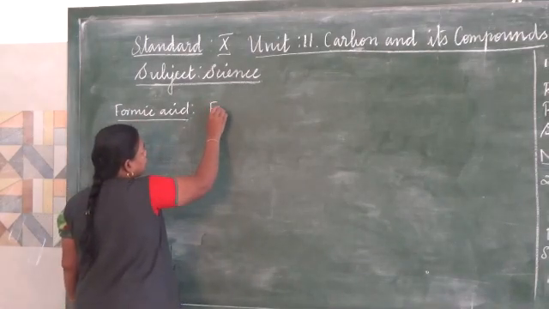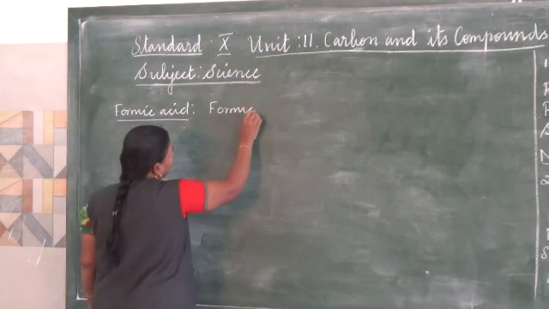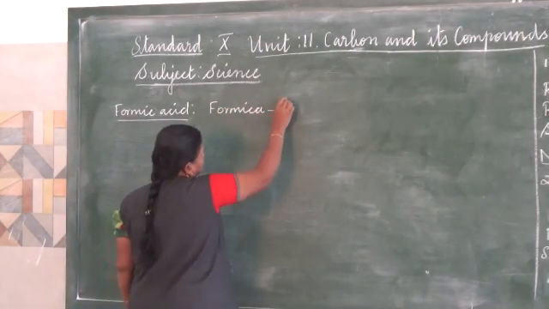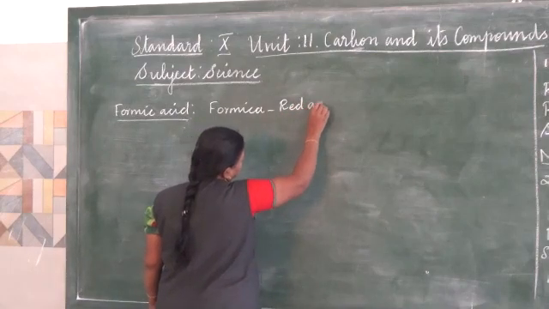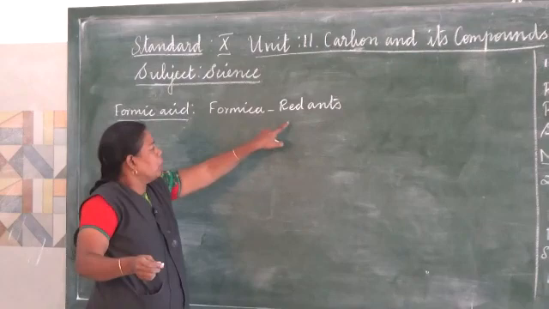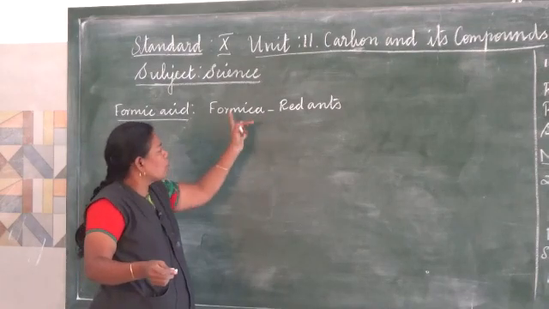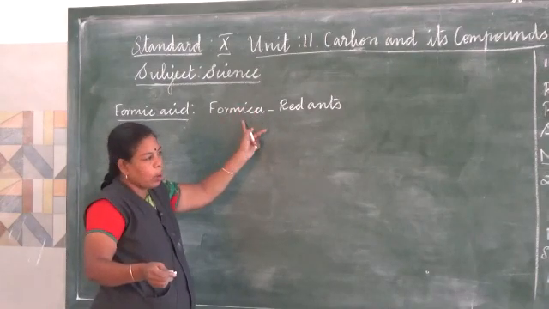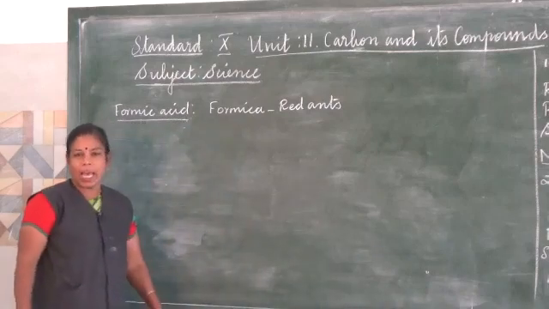Formica means red ant in Latin. Since formic acid was extracted from formica, it was called formic acid.